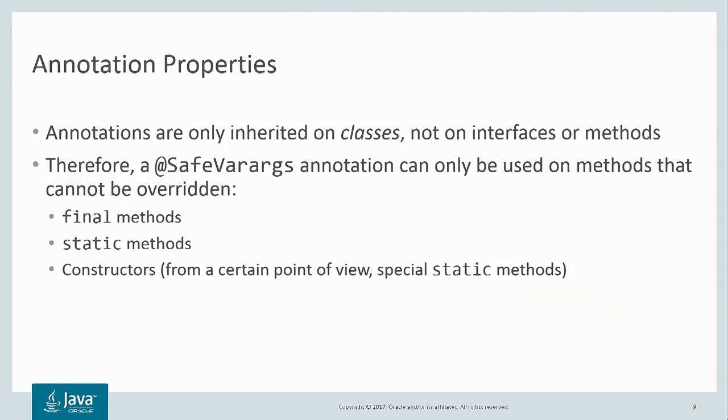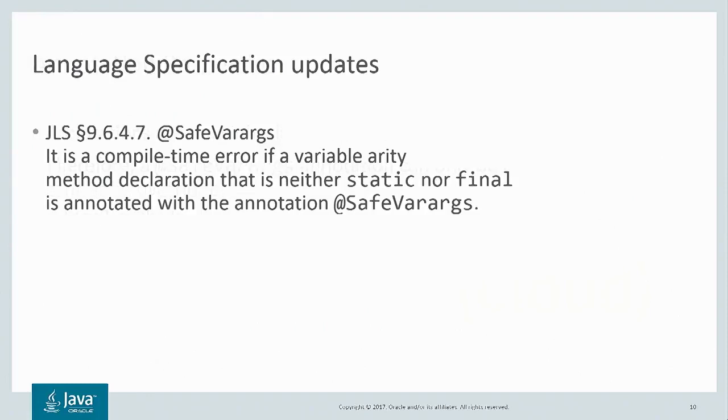There's another category of methods that can't be overridden, and those are private methods. And we omitted those back in JDK 7, but now in JDK 9 we've gotten around to adding them. So we had a very small update to the Java language specification to now also allow SafeVarargs on private methods.